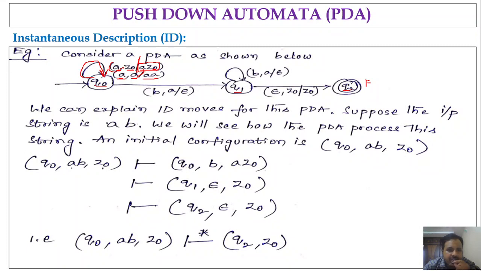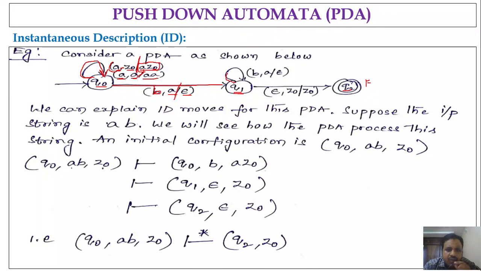Next, Q naught on b, comma a: the input symbol is b and the stack symbol is a. You are going to the state Q1, and what you are writing onto the stack is epsilon. So you are pushing epsilon onto the stack.